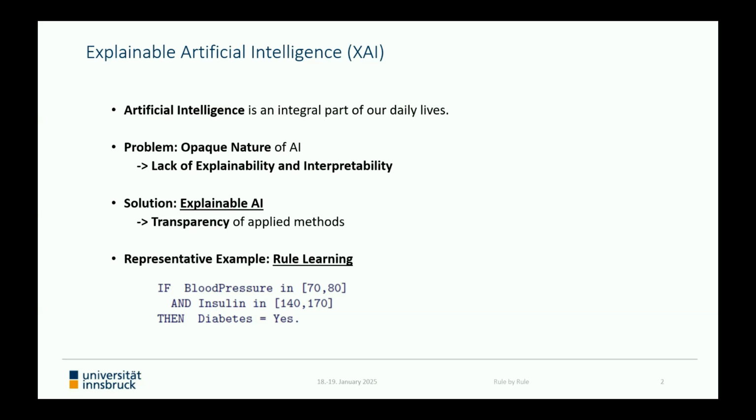For instance, the construction of easily comprehensible if-then-else rules, like the one shown on this slide here in the context of diabetes prediction, is a popular subfield of XAI, and in particular investigated by us. Here, for instance, we can simply check if the blood pressure and the insulin value of a patient is within the demanded range, and if this is the case, then we can conclude that the patient suffers from diabetes.